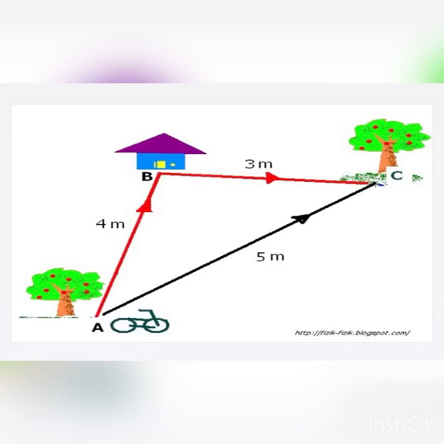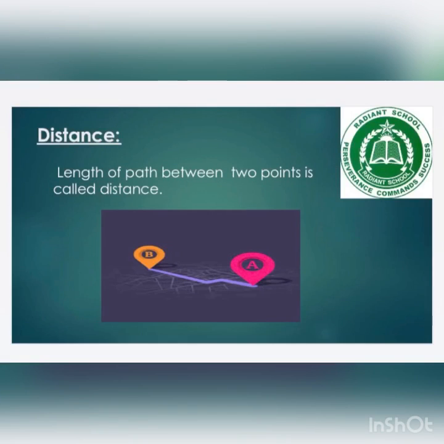Now I am going to explain the next term, which is distance. The length of the path between 2 points is called distance. There are 2 points, A and B. The length of the path which is present between these 2 points is called the distance.